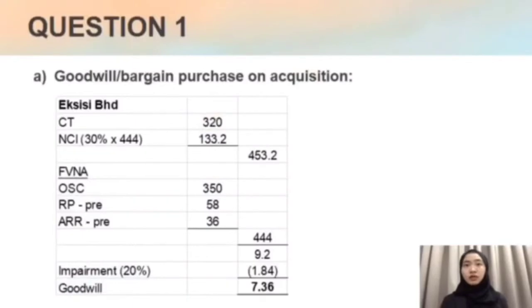So for question 1A, we are required to complete the goodwill and bargain purchase on acquisition of XCC, Tayo and Gosan. So for the XCC, we have CT and NCI amount of 453.2 million and the fair value net asset of 444 million. After the deduction, we have 9.2 million of goodwill and we have to minus the impairment amount, which is 20%, which is 1.84, and the goodwill amount will be 7.36 million. The impairment amount will be transferred to CSOPL and the goodwill amount will be transferred to CSOFP.